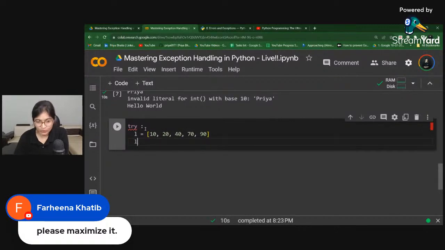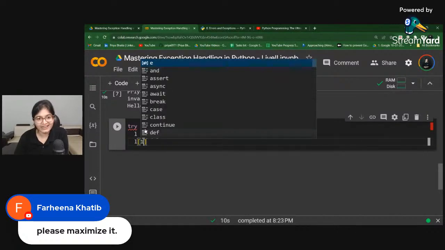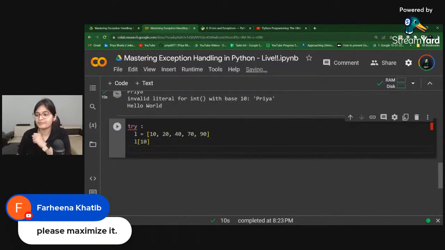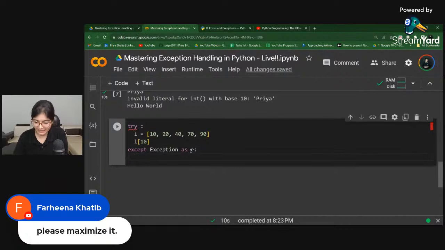And let's say I want to access the element L of 10. What will happen? I know this is an issue. So what I will do: except Exception as e, and here again I'll print it.